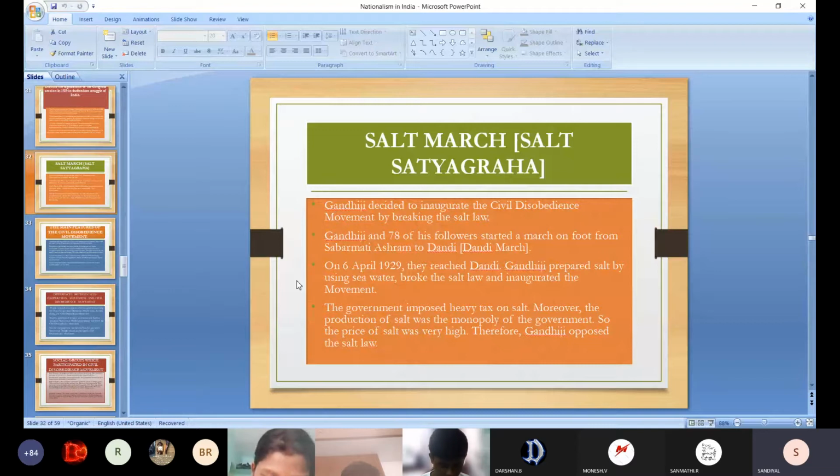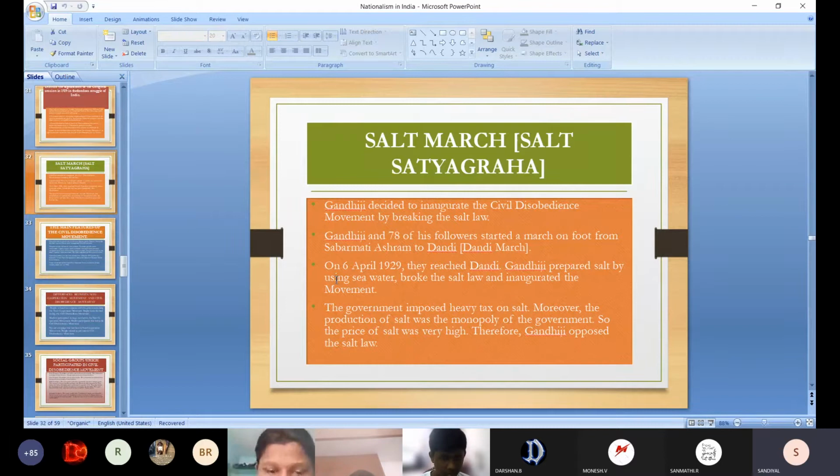The government imposed heavy tax on salt. Moreover, the production of salt was the monopoly of the British government. So the price of salt was very high. Therefore, Gandhiji opposed the salt law. So this civil disobedience movement really started from the Salt March. Are you able to understand? You have already read this.